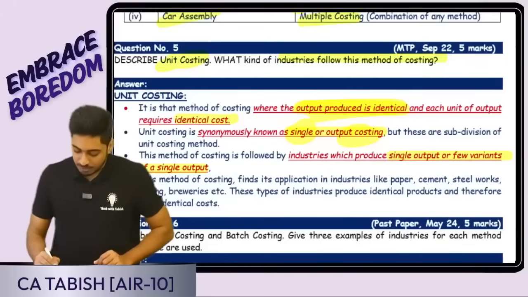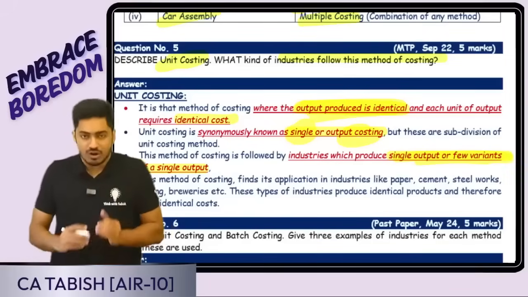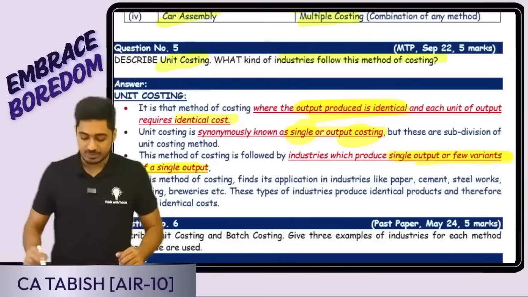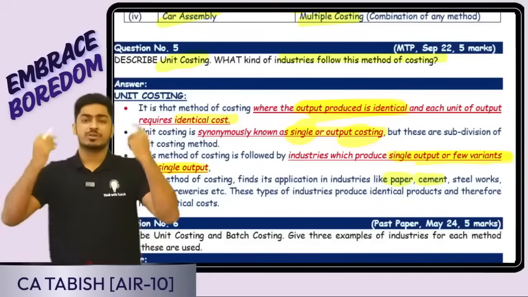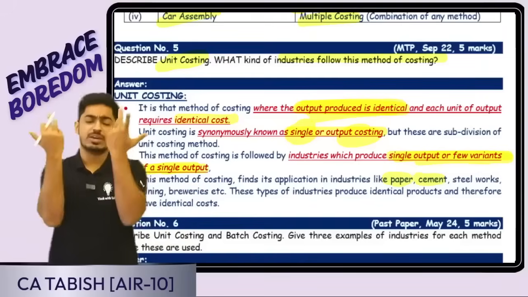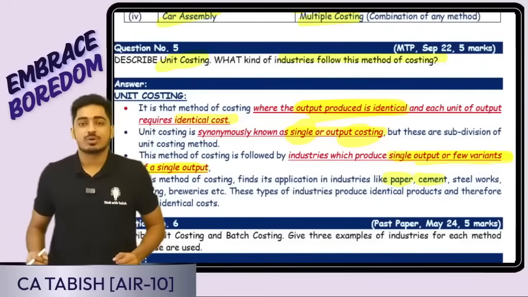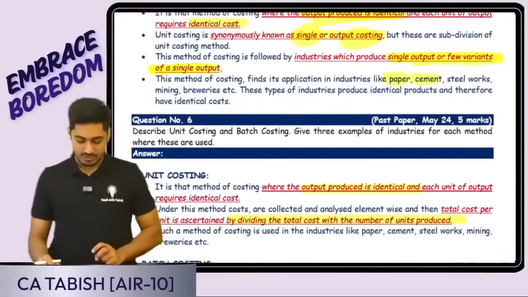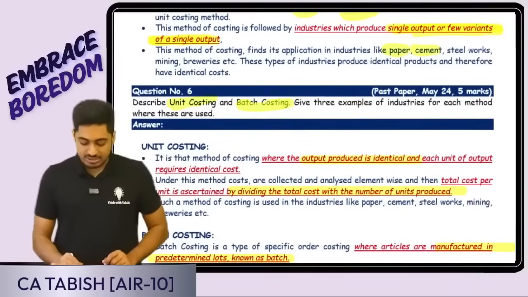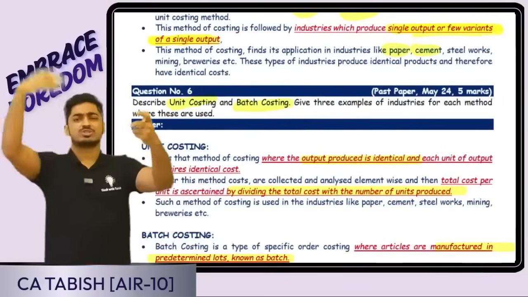It is followed where only single output or few variants of the same output we are producing. For example, paper, cement, etc. Imagine we are paper producing company. So what we are producing? Paper only we are producing. So ultimately cost I want for paper only. So that is going to be single or output costing. Is this clear, everyone? Okay, fine. Next is describe unit costing and batch costing. Unit costing you have understood, batch costing you have understood.